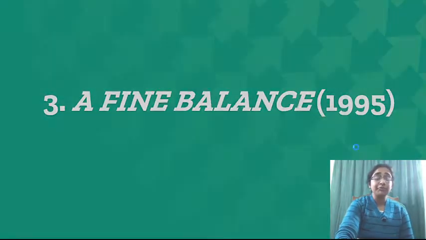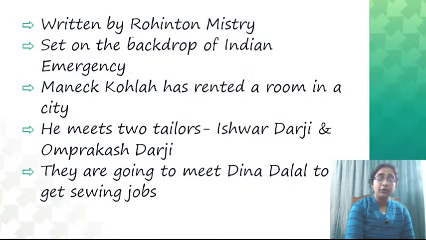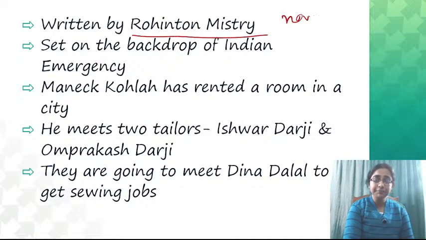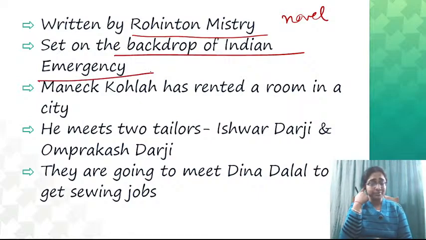So what is the summary of this work? A Fine Balance, written by Rohinton Mistry. Obviously, it's a novel, and it is set on the backdrop of the Indian Emergency. You all know about this emergency. I need not explain it. So what is the main plot?